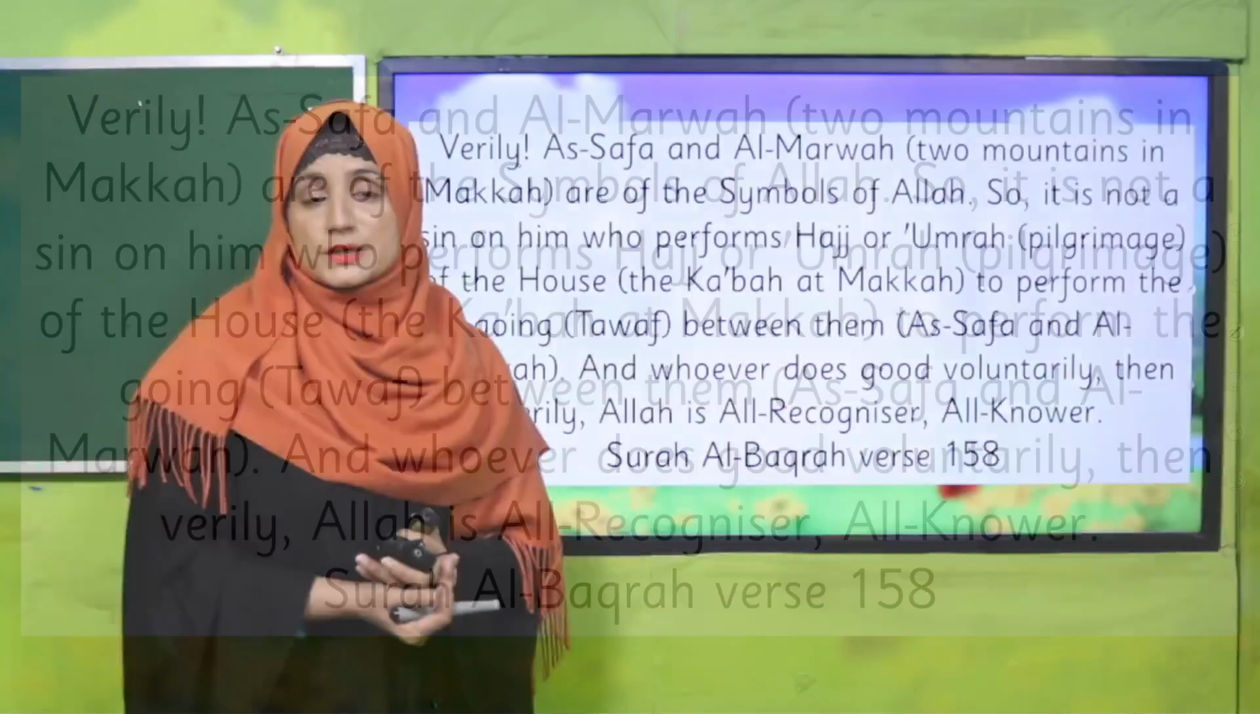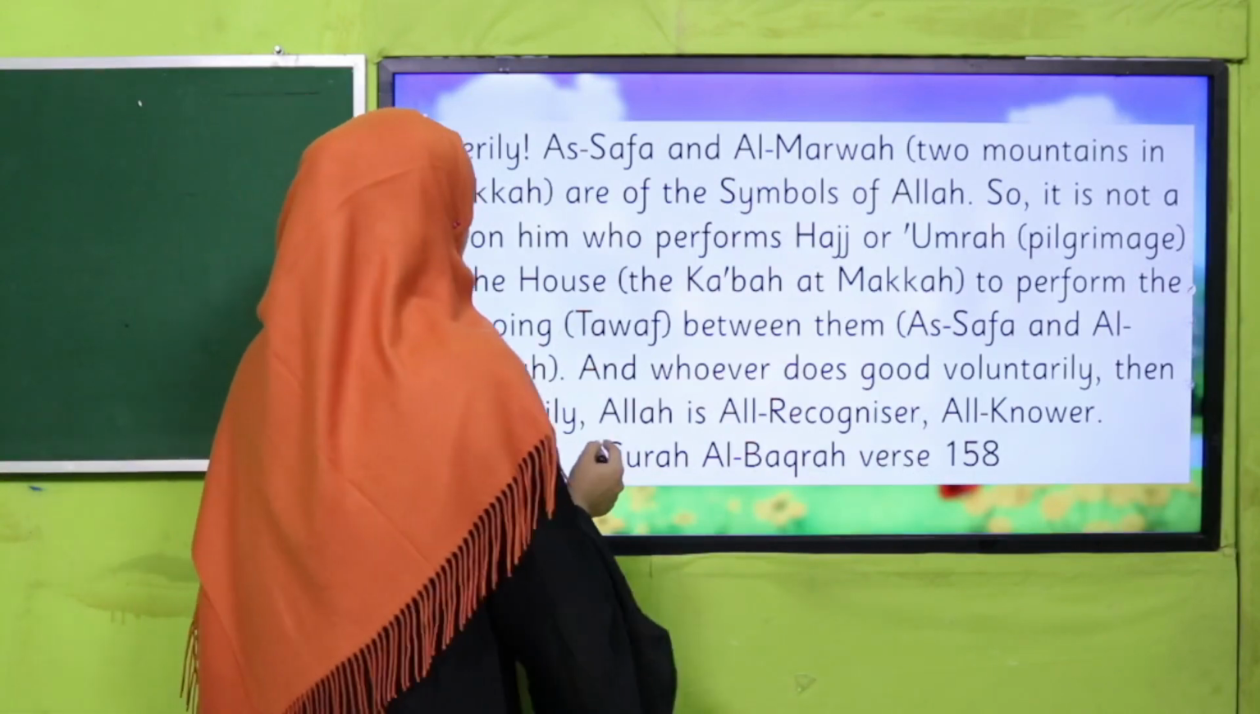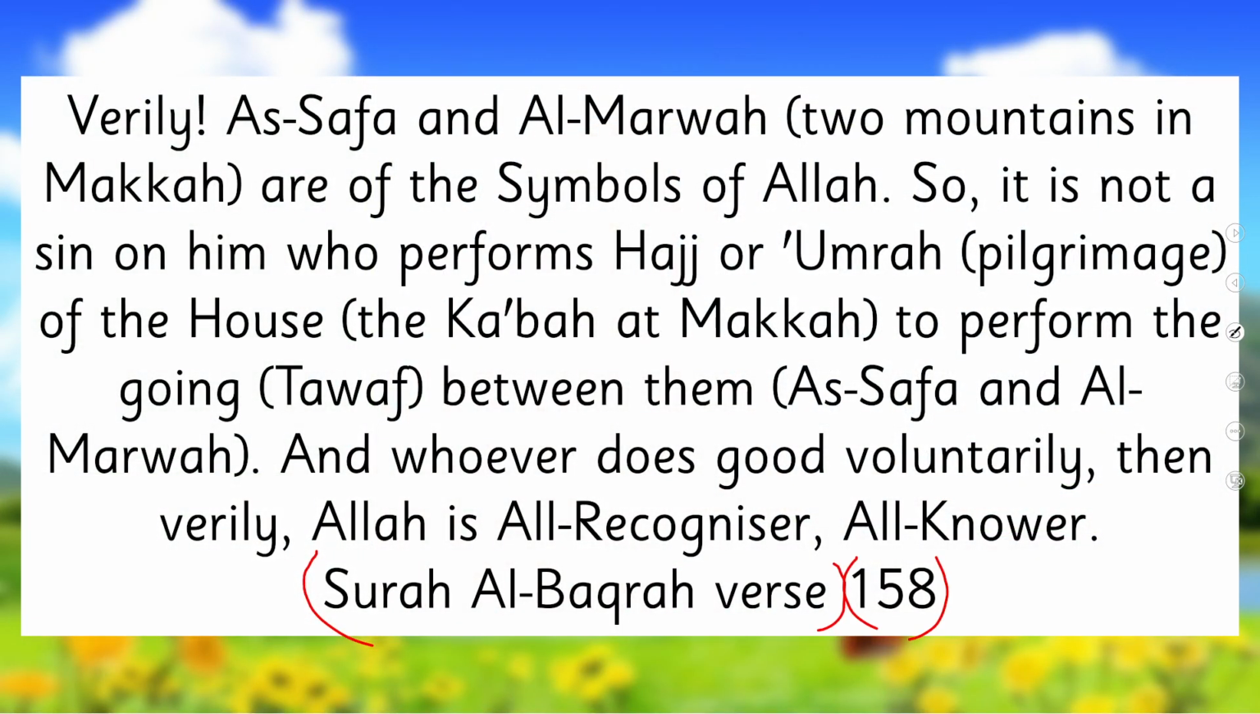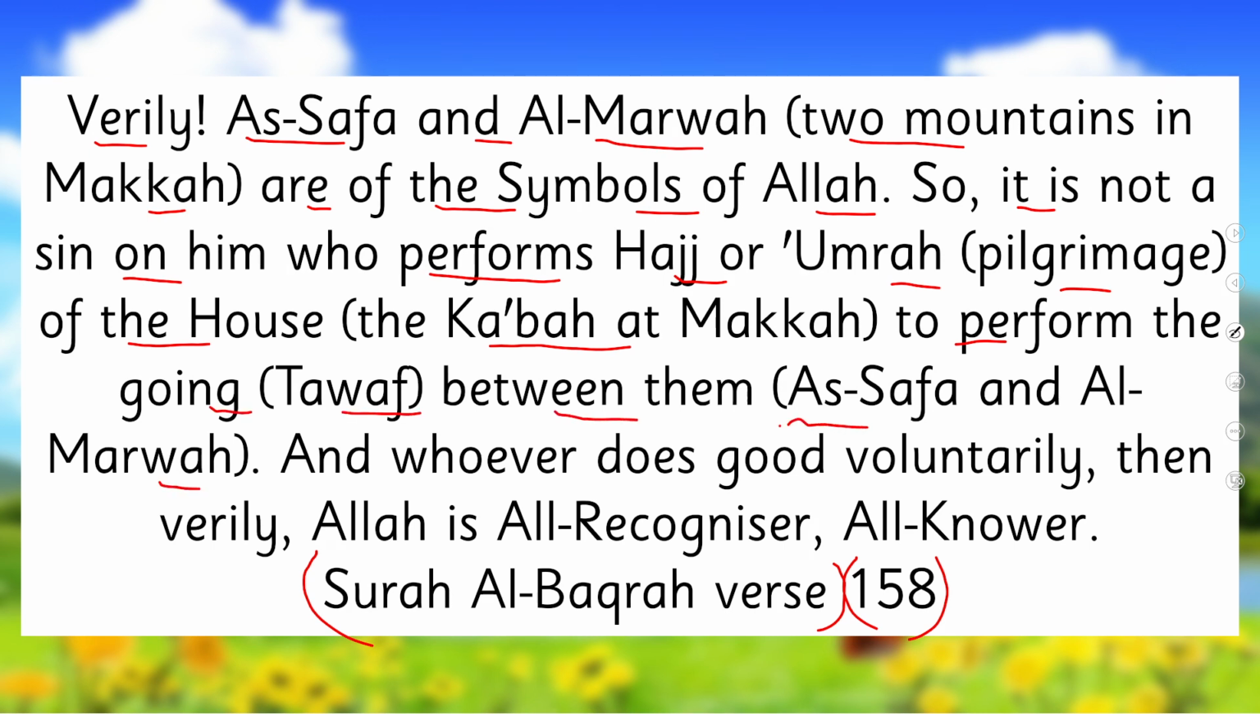My dear teachers and my dear students, Allah subhanahu wa ta'ala mentions in the Quran, Surah Al-Baqarah, verse number 158: Verily, As-Safa and Al-Marwa, two mountains in Mecca, are among the symbols of Allah. So it is not a sin on him who performs Hajj or Umrah, the pilgrimage of the house, the Kaaba at Mecca, to perform the tawaf between them, As-Safa and Al-Marwa. And whoever does good voluntarily, then verily Allah is all recognizer, all knower.